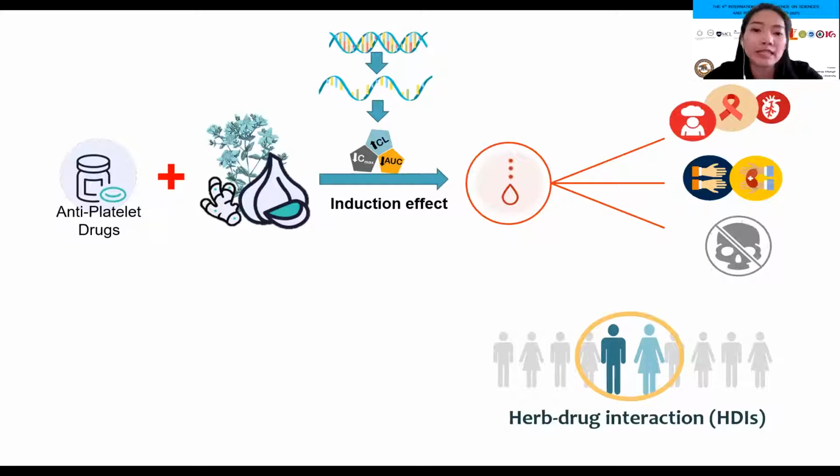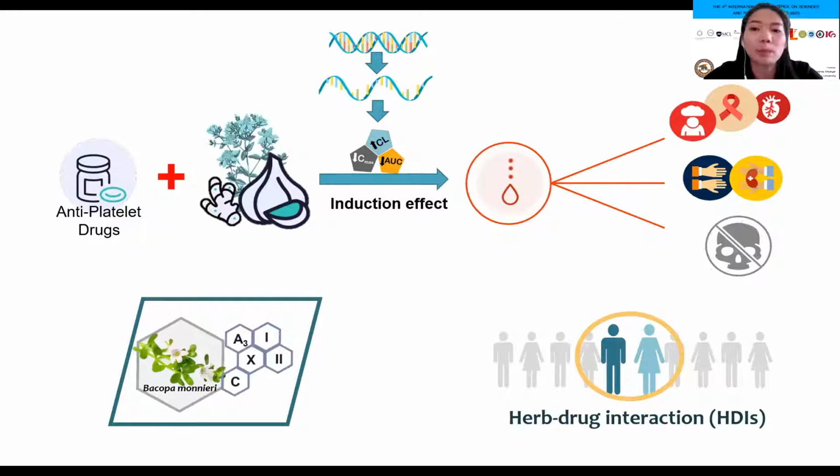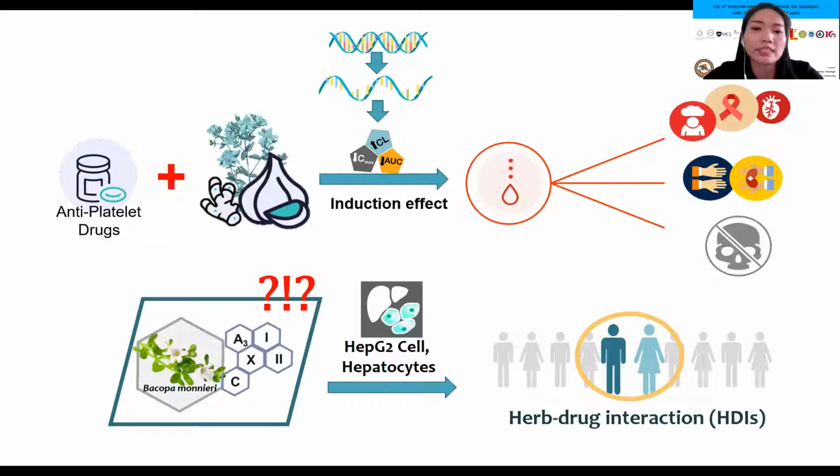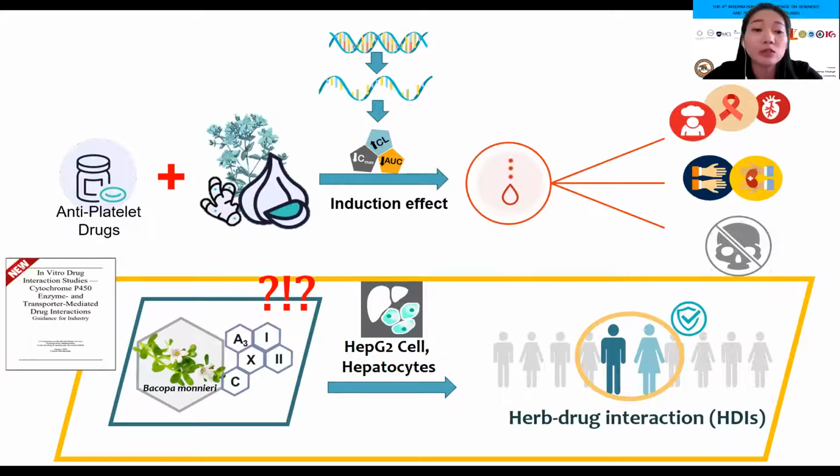Nowadays, there is no study related to the induction effect of Bacopa monnieri extract and their phytochemicals on drug metabolism enzymes using human hepatocellular carcinoma cell line or HepG2 cell. Our study was performed based on FDA guidance for industry 2020, and it will be useful to evaluate the herb-drug interaction of the extract and their bioactive compounds when co-administered with other drugs, as well as to predict further clinical interaction to ensure patient medication use is effective with maximum safety.